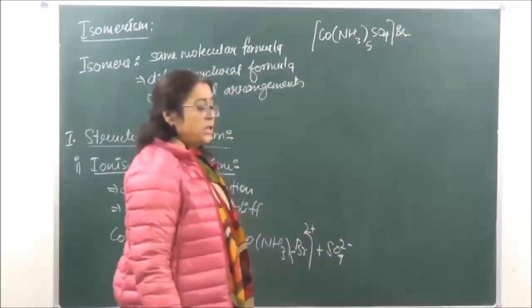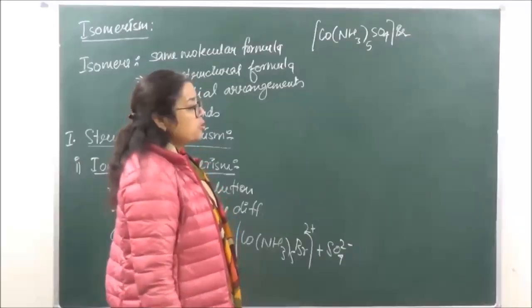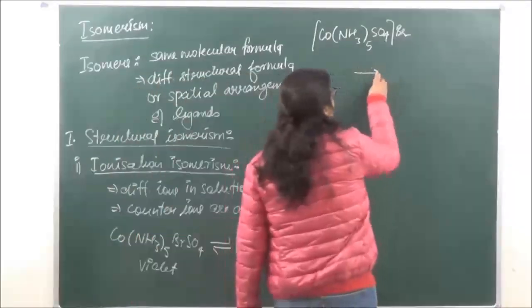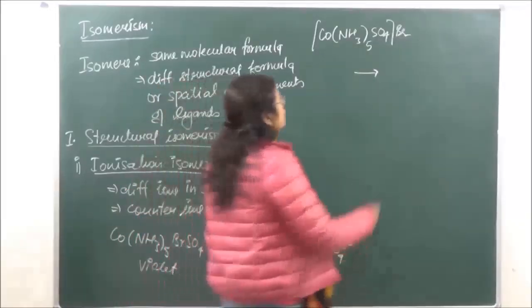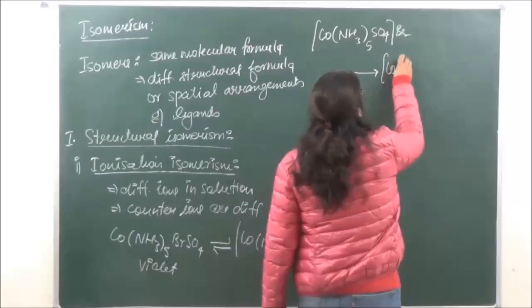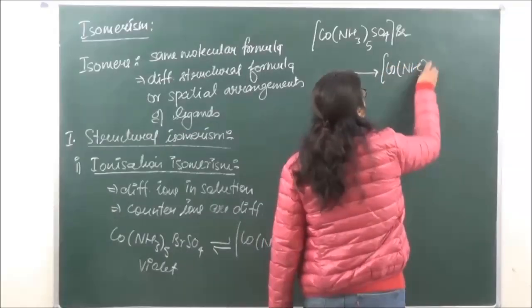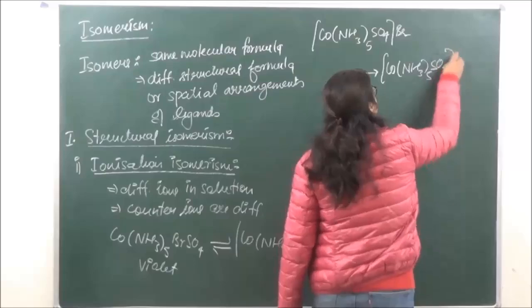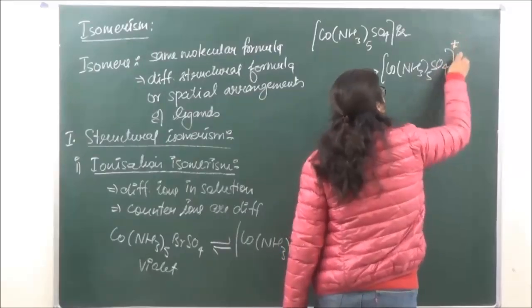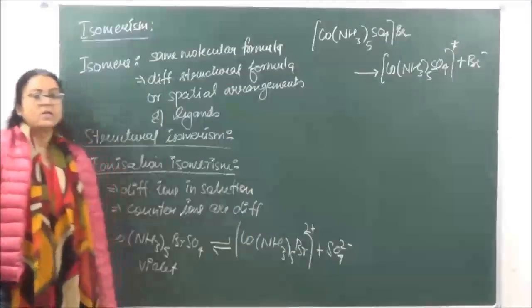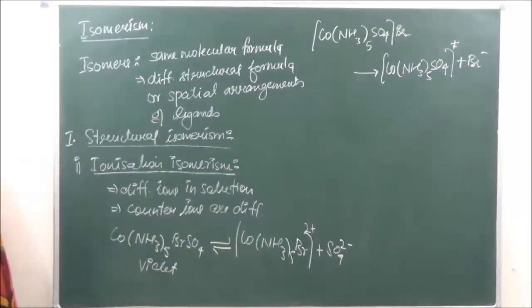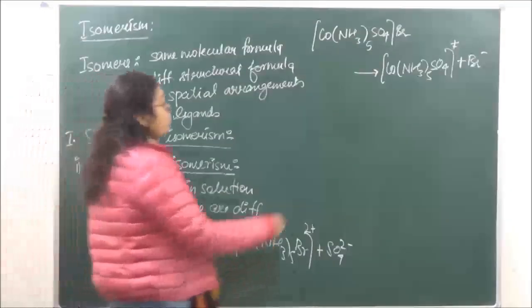This is going to be the ionization isomer of this, because as we react this with AgNO3 solution, it is going to give us yellow precipitates of AgBr. So this very clearly indicates that in this case the bromide ion is going to behave as counter ion. So these are ionization isomers which give us different ions in solution. Okay? Understood?